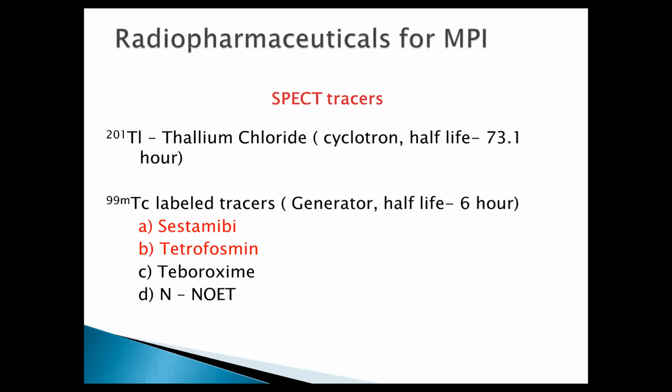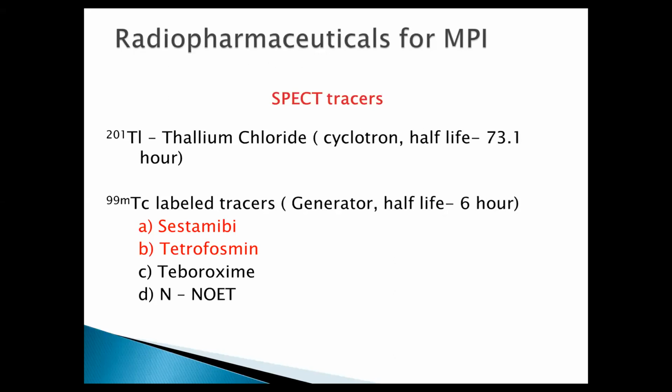Now a few points about the tracers. Among SPECT tracers, we have thallium, which was the initially used tracer. It is a cyclotron-produced tracer, so we do not have it available at the center all the time. We have to order it. It comes from outside India, and the half-life is 73 hours. Technetium-labeled tracers are generator-based. We have the technetium generator available all the time in the institute. We just have to label it with different compounds like sestamibi or tetrofosmin, and we are good to go. We are generating these tracers in-house?